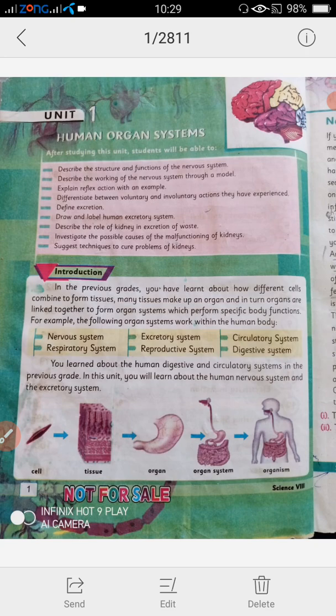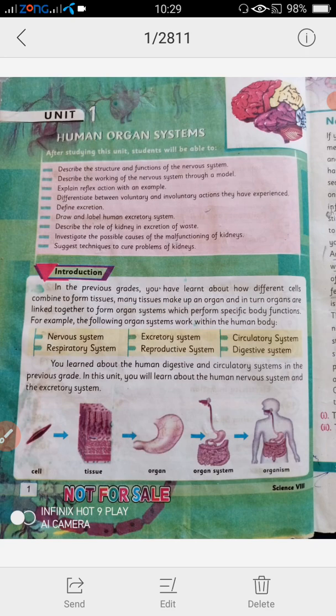So when cells combine to form tissues, these tissues combine and form the organs, and whenever organs coordinate with each other and are linked by different tissues to perform different functions, the body has to coordinate with different organs.